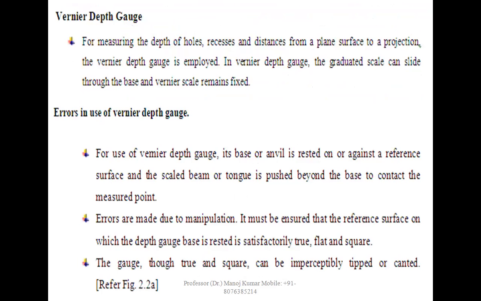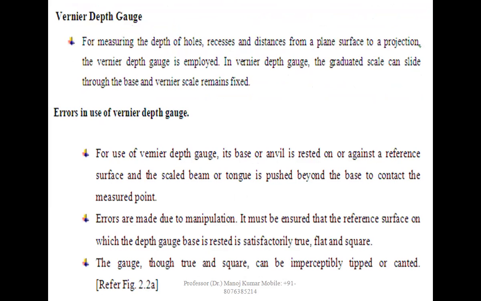Vernier depth gauge. For measuring the depth of the hole, recesses and distances from a plane surface to the projection, the vernier depth gauge is employed. In vernier depth gauge, the graduated scale can slide through the base and vernier scale remains fixed. Errors in use of the vernier depth gauge.